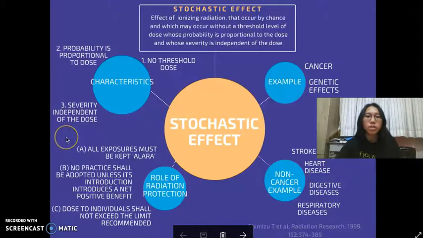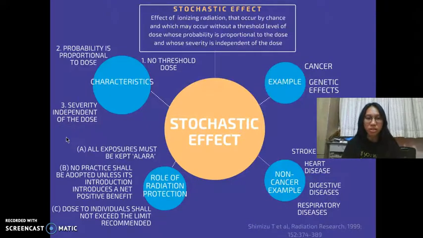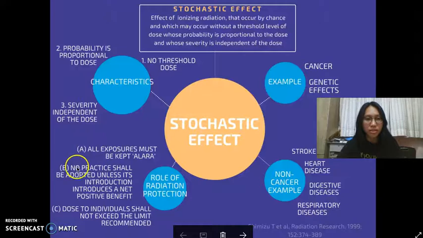The first one is, all exposures must be kept as low as reasonably achievable. Next, no practice shall be adopted unless its introduction introduces a net positive benefit towards the patient, which means no exposure shall be given to the patient unless the advantages exceed the disadvantages.